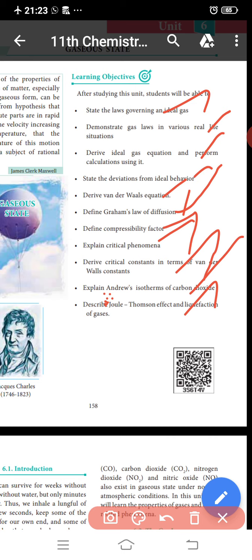So the air around us is in the gaseous state, which is the simplest of the states of matter. Although the chemical behavior of gases depends on their composition, all gases have remarkably similar physical behavior.